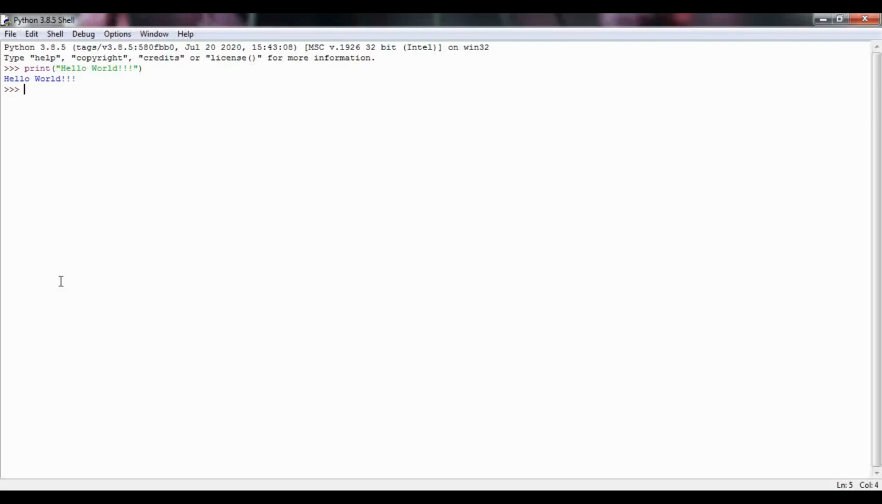So print hello world is the Python code, and hello world in blue color which you see, that is the output. Let us now add two numbers. 2 plus 3, click enter, 5. Similarly 2 into 7, 14. So this is how simple it is to write a program in Python.